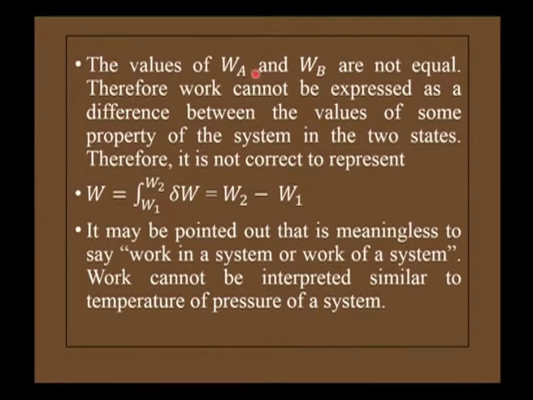Therefore, work cannot be expressed as a difference between the values of some property of the system in the two states. Therefore, it is not correct to write the integral of delta W as W2 minus W1. It is meaningless to say work in a system or work of a system, and work cannot be interpreted similar to the temperature or pressure of a system.